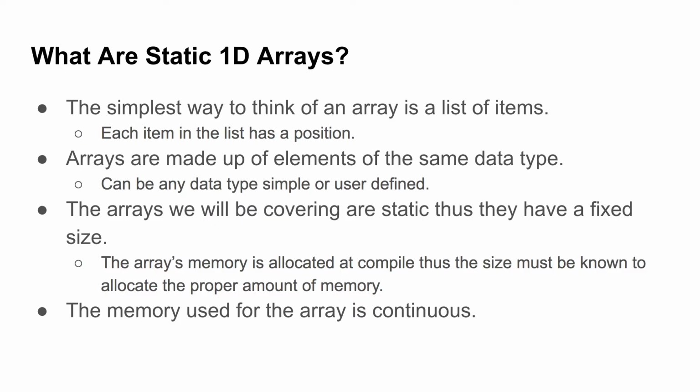The arrays that we will be covering are static, thus they have a fixed size. They are static because once we set the size of them, they are not going to change. That is because this size is going to be allocated when the compiler compiles our program. So we cannot change that size because the size must be known at compile time. And if we're changing it later on in our program, that means that it's not known at compile time. And this memory that will be used for these arrays is continuous in memory.